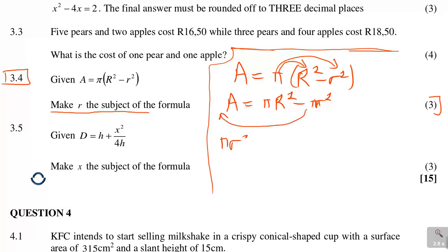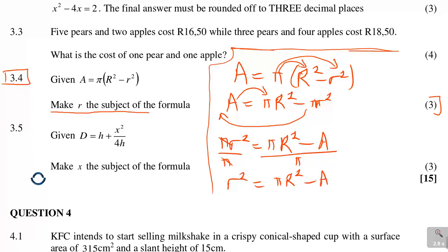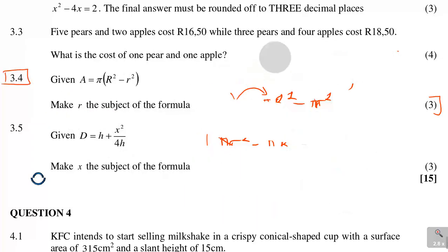It will become pi r squared is equal to, let the A join that one, pi R squared minus big A. Then divide everything by pi. Then after that, you're going to say r squared is equal to pi R squared minus A over pi. Then after that, square root, then plus or minus, which is similar now to say r will be that. We got that similar answer. So this is how you can do the subject of the formula in that part.